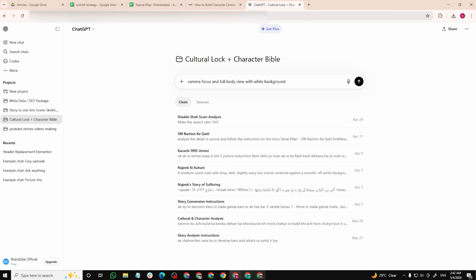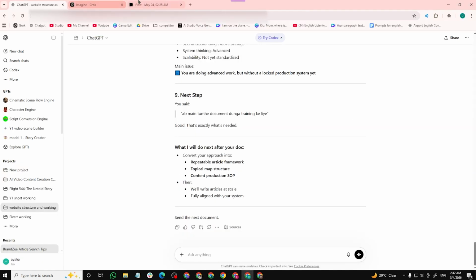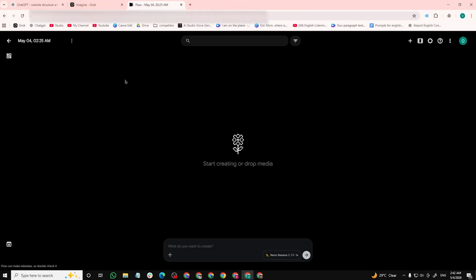Suppose I try Flow from Google, and I put the prompt here. This model gives me my character, camera focus and full body, and this picture I will need for my picture consistency needs.